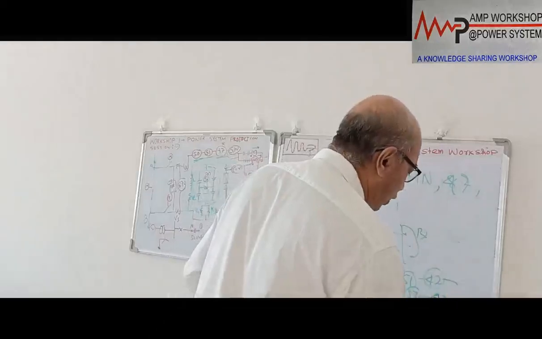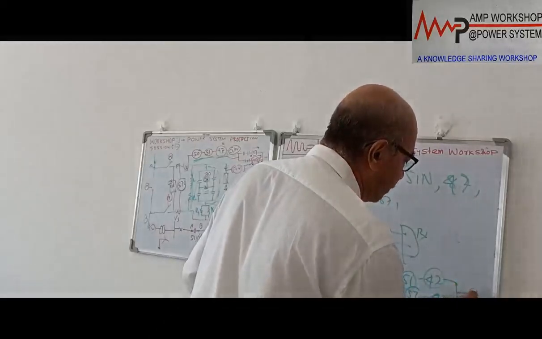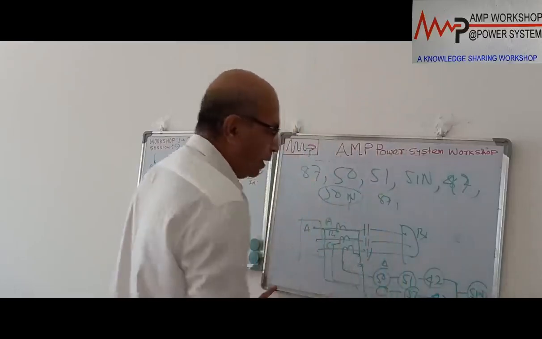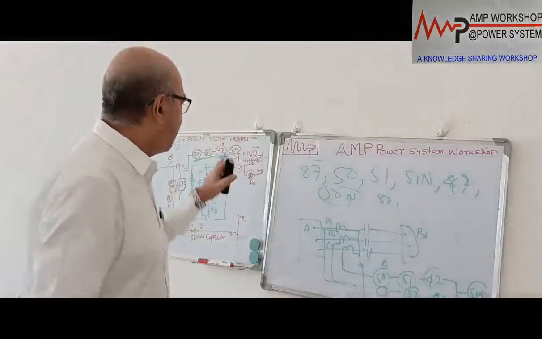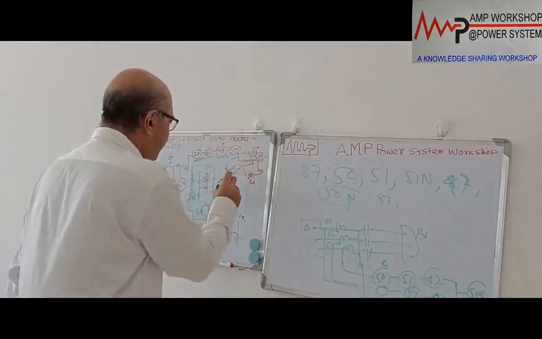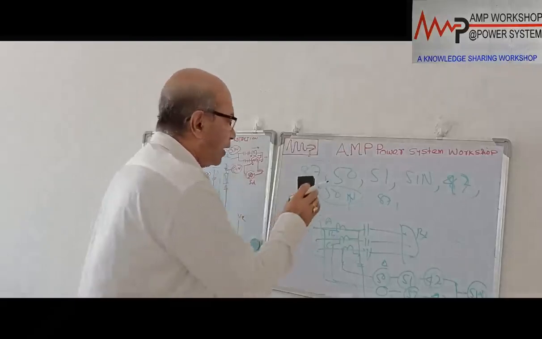Then we short this 3 and then we provide 51 N over here and it is coming back to the earthing point. Okay, this way you provide the combined protection 50, 51, 47, 50 N. Okay, and this 50 we have already shown how it will connect. It will be the same way.